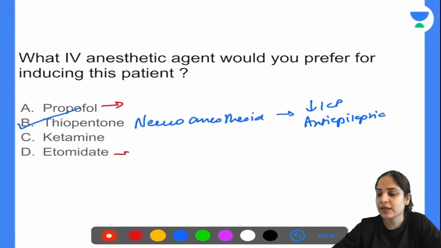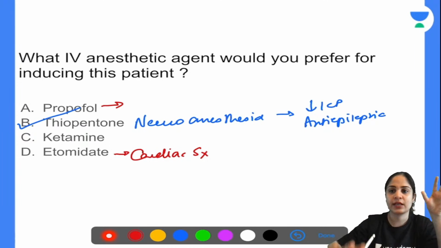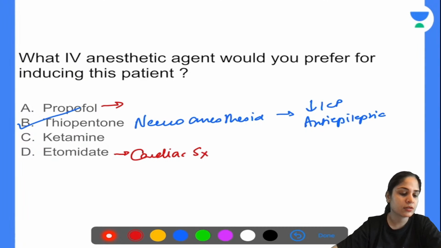Okay. And etomidate is preferred for cardiac surgeries. Etomidate is one of the agents which helps in maintaining the blood pressure and the heart rate very well. So in any cardiac surgery, you don't want much change in the hemodynamics, so you'll prefer to give etomidate. What is the agent that you will never use to induce this patient? What is the agent that you will avoid to induce this patient? Any idea?